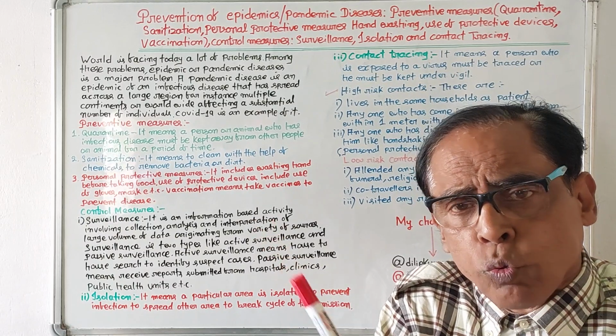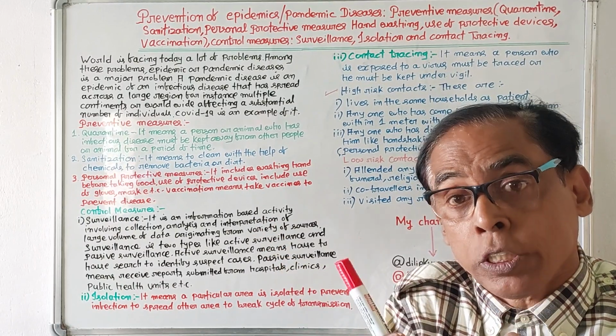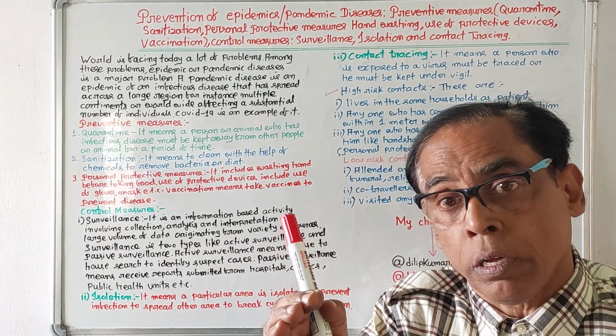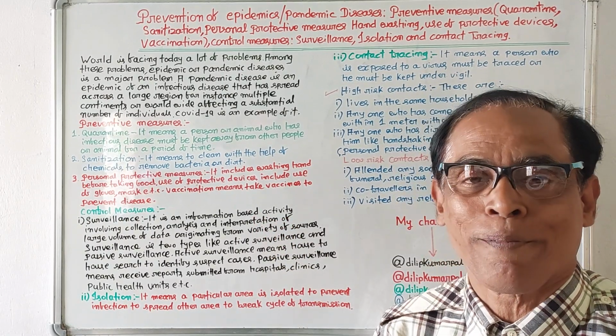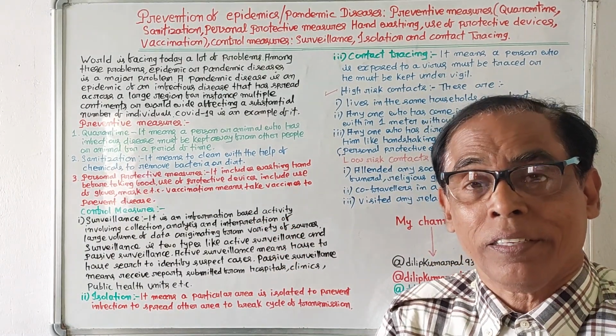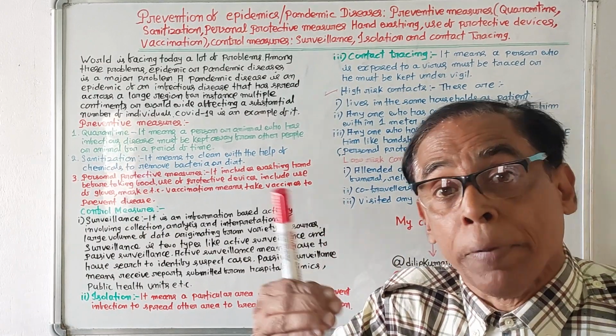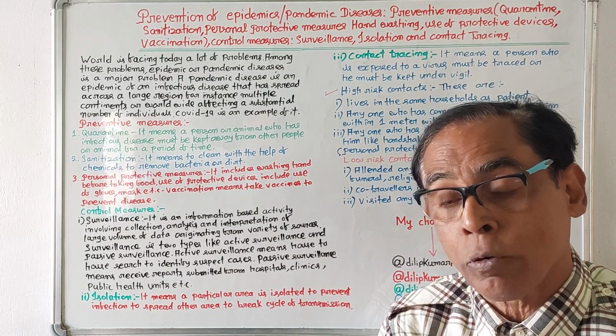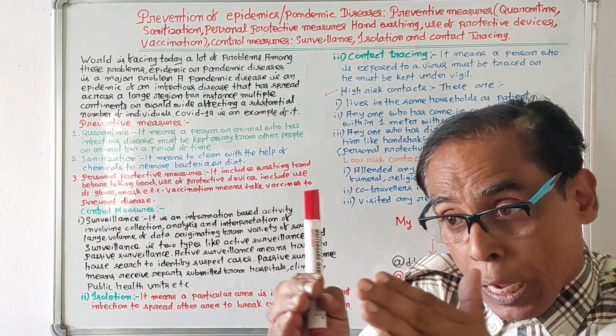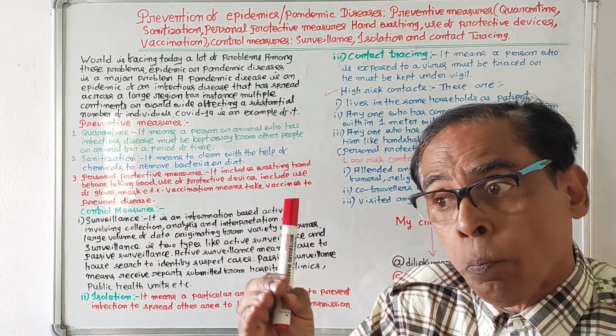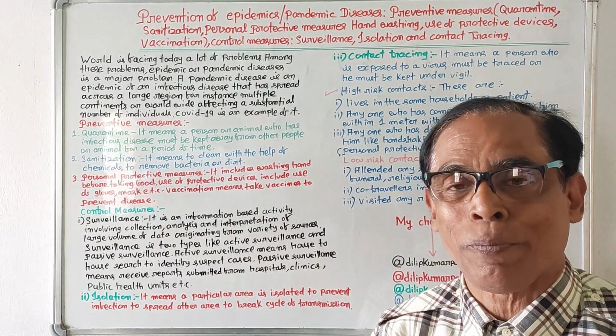And this topic is found in the plus 3 first semester environmental studies. And today we'll discuss what measures will be taken to control epidemics or pandemic diseases.